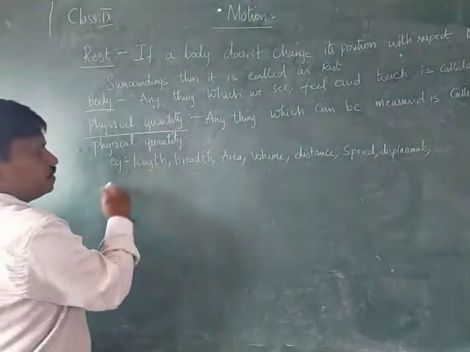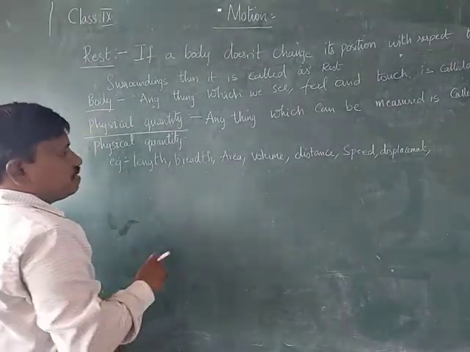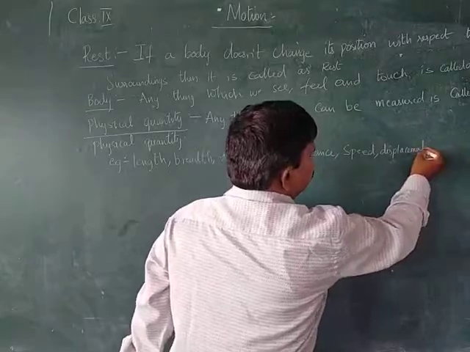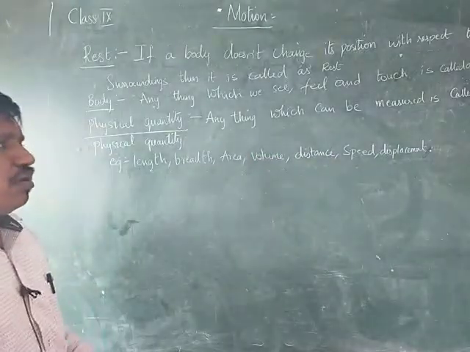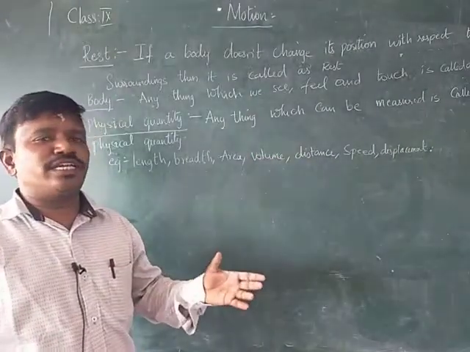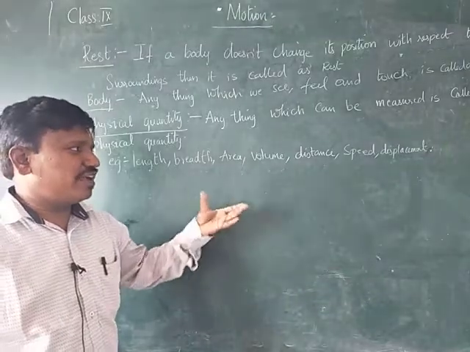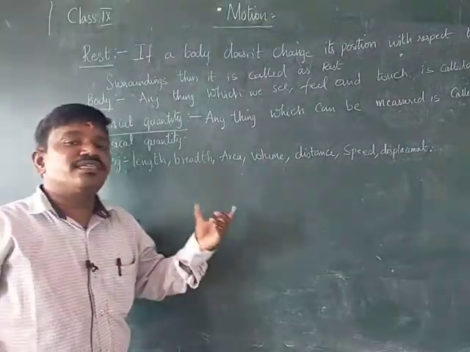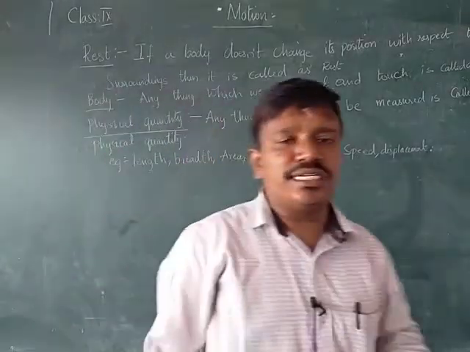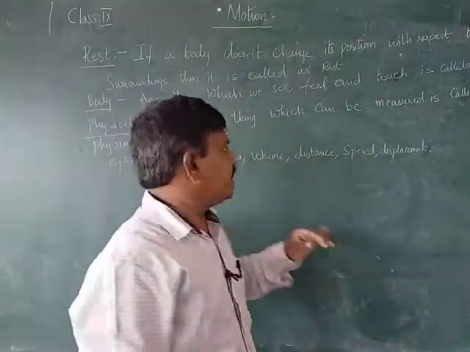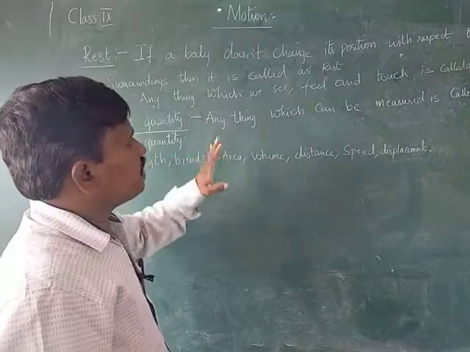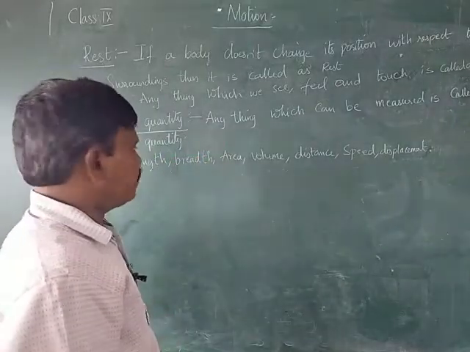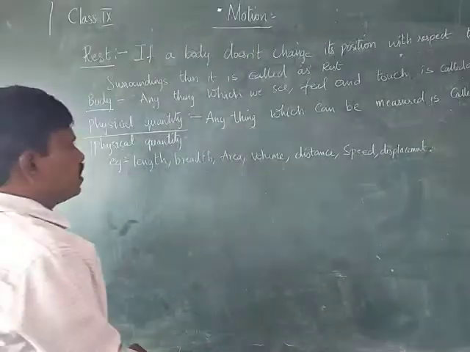There are so many physical quantities. All the quantities we come across in our daily life, in our subject, are physical quantities. Therefore, anything which can be measured is called a physical quantity. These are the examples of physical quantities.